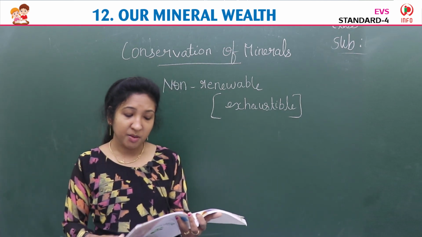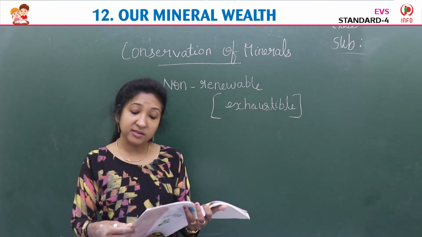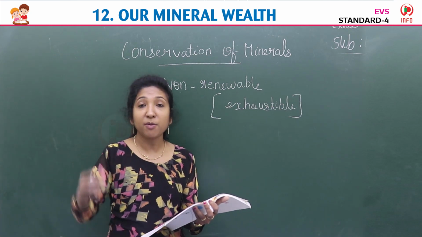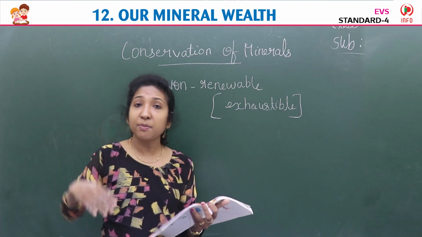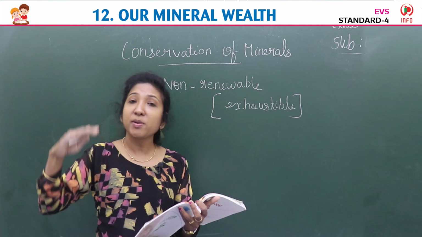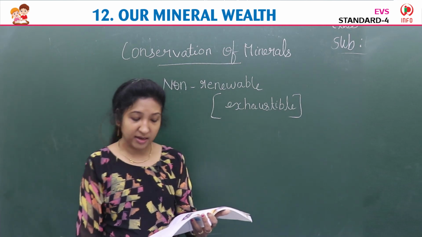Extraction of minerals, means separating of these minerals, has increased on a large scale to meet the ever increasing population of a country. Our population in India, in our country, is increasing day by day. So demand is more for these minerals.